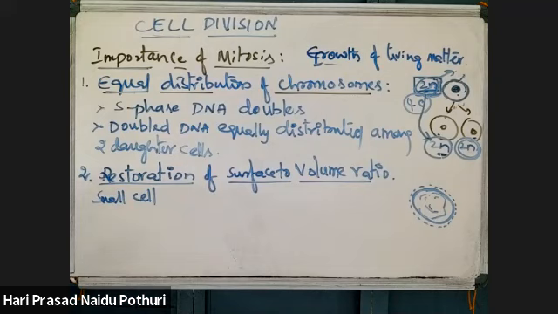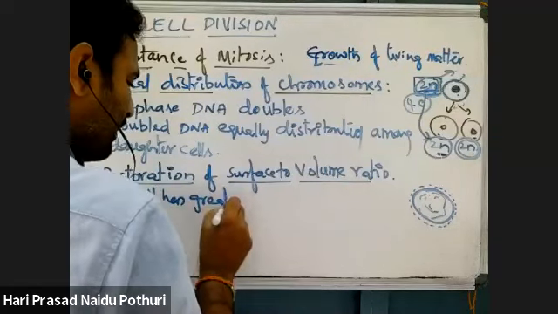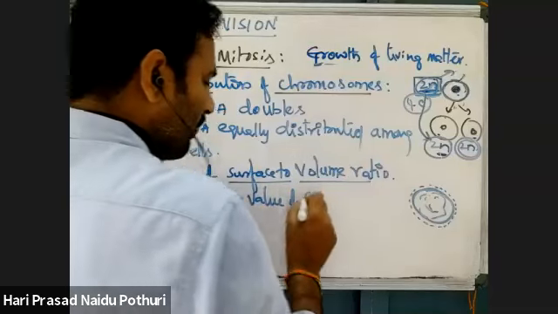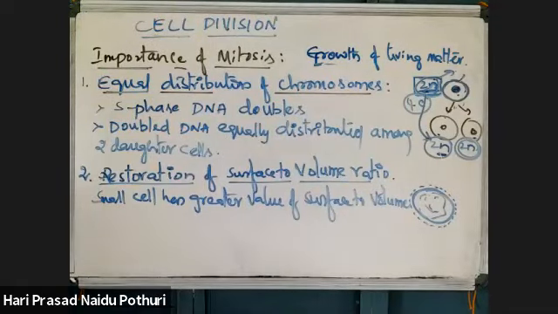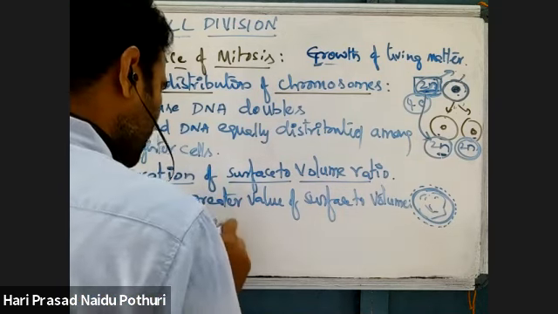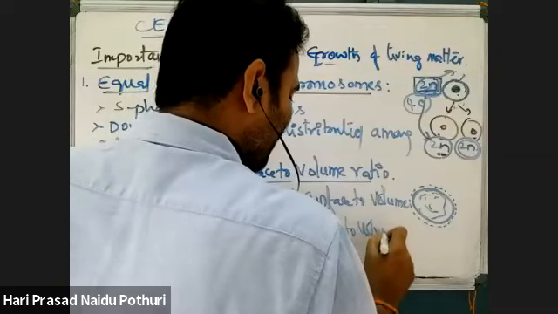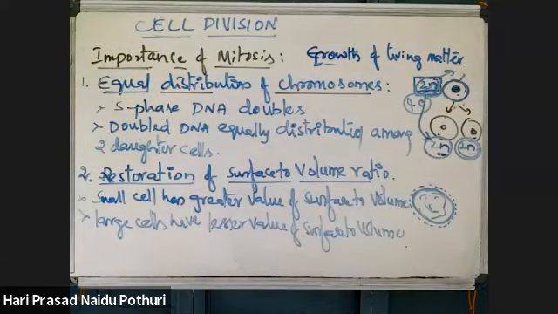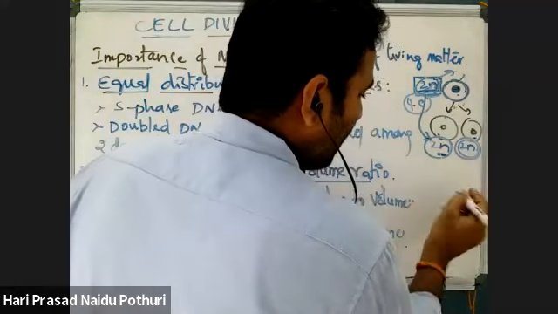A small cell has a greater amount of surface, a greater value of surface to volume ratio, whereas large cells have a lesser value of surface to volume ratio. How? See, suppose you take a large cell.